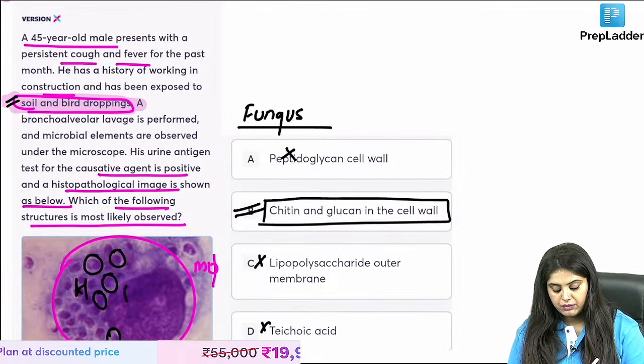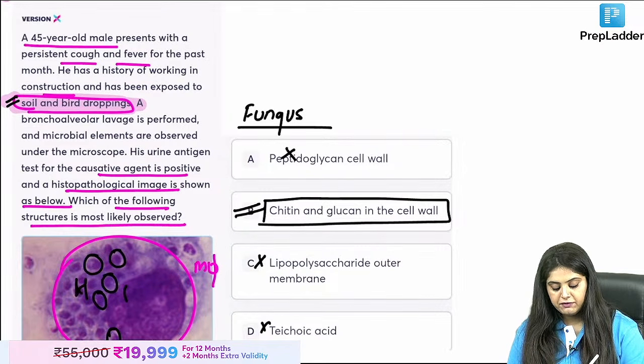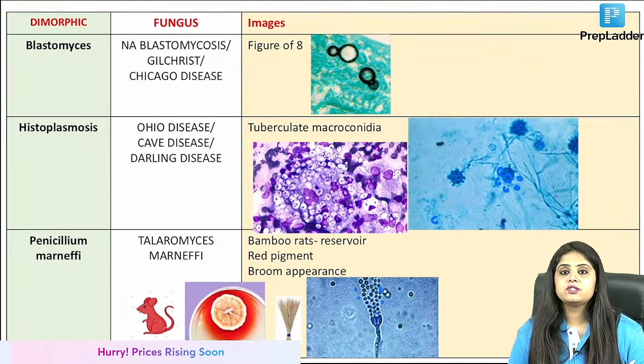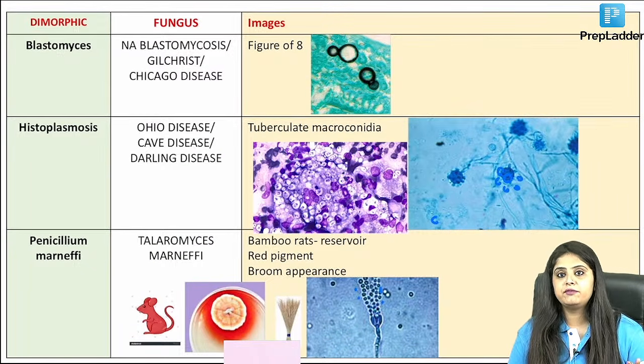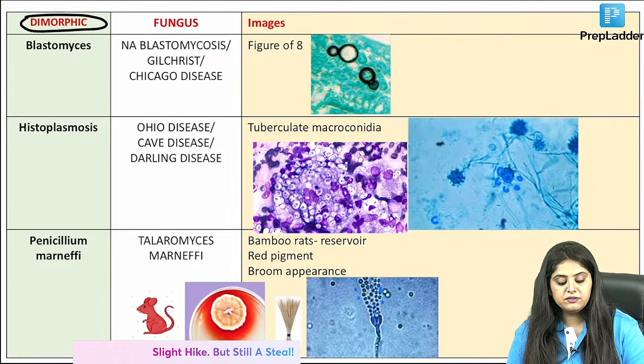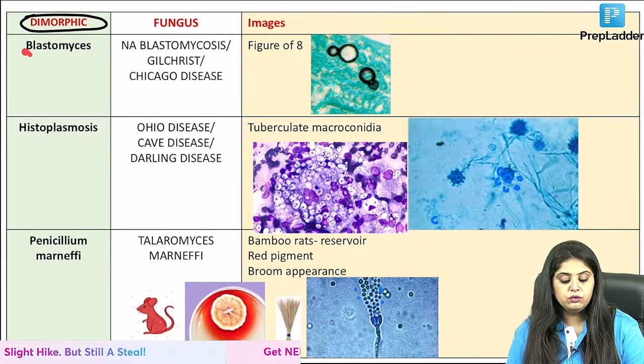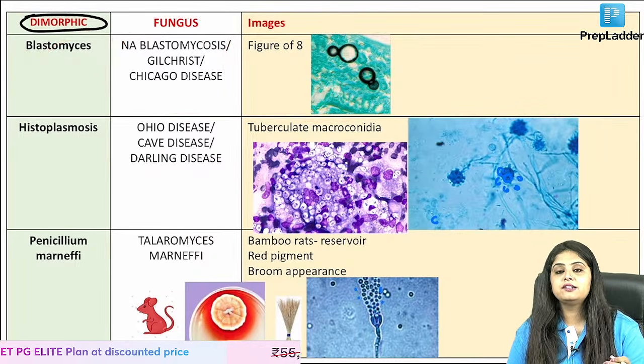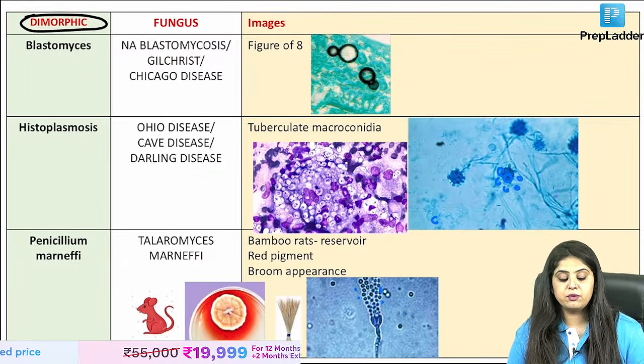Now coming back to how I picked it up. I have 2 flashcards, and on the last day of your revision, these 2 flashcards of the entire fungus chapter you have to revise. All the dimorphic fungi we have written. Your study is: you know the name of the disease, its extra names and its photo. Quickly, let's keep a target of 5 minutes and finish off dimorphic fungus.